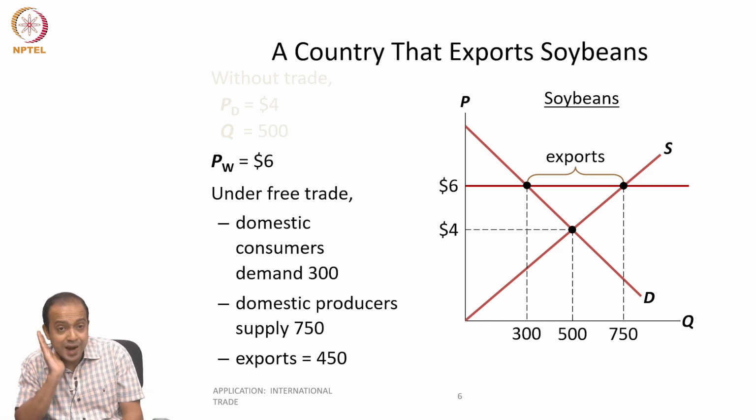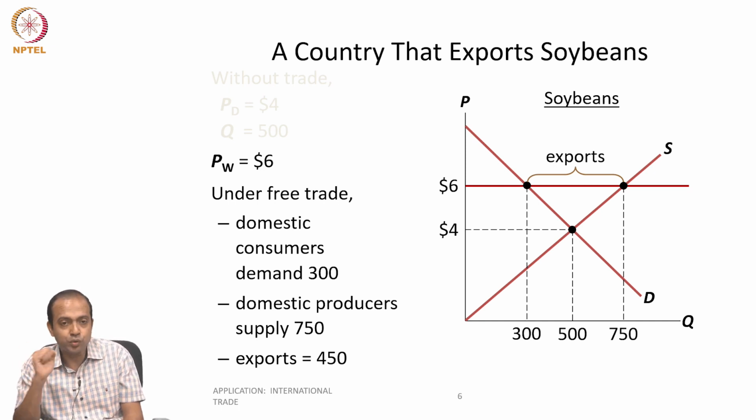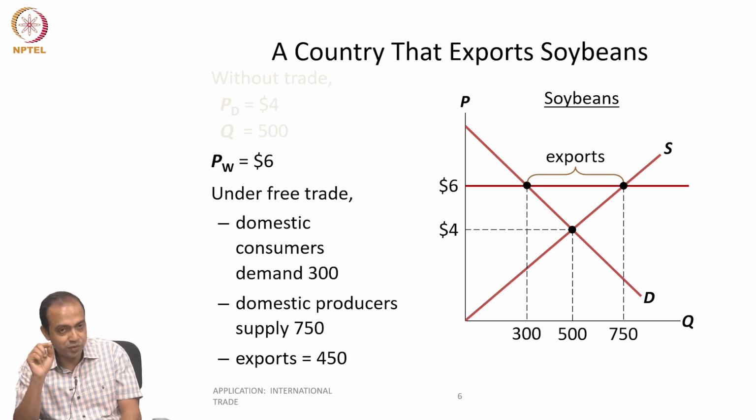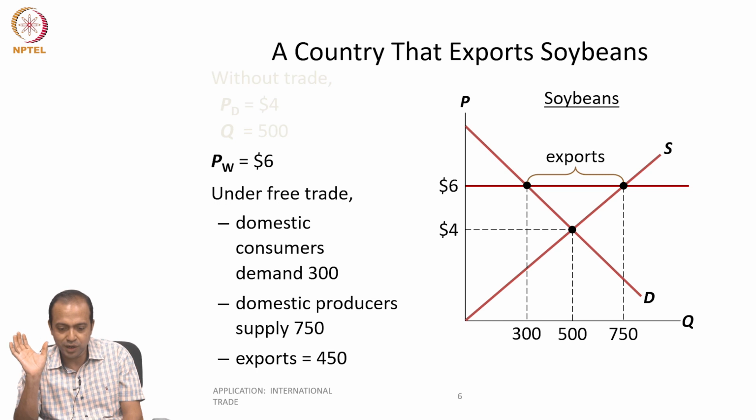Now we will understand, using this simple demand and supply tool, when free trade is allowed, who is getting the gain and who is losing. We are assuming there are only buyers and suppliers in the world market.